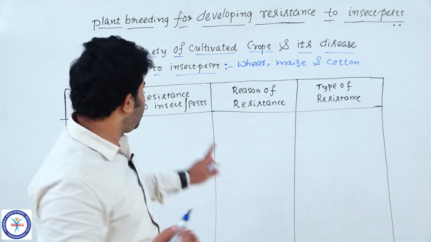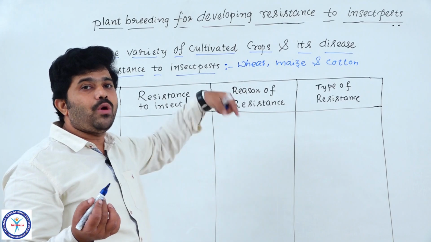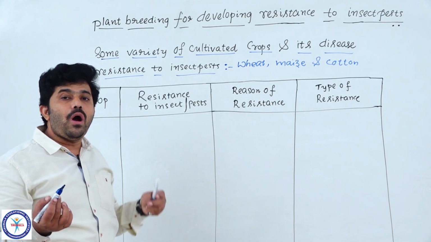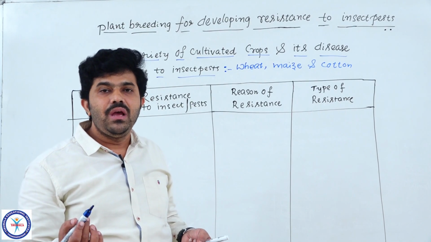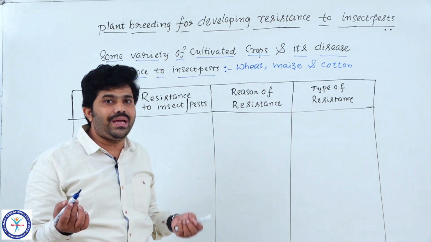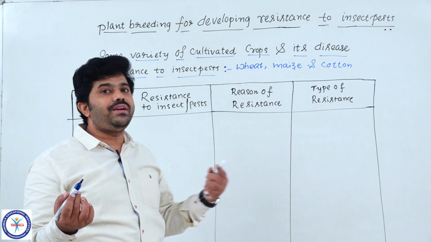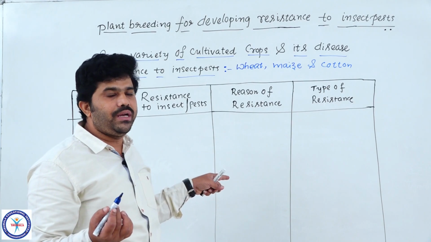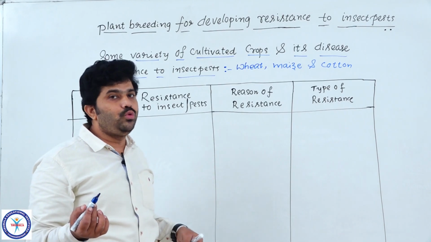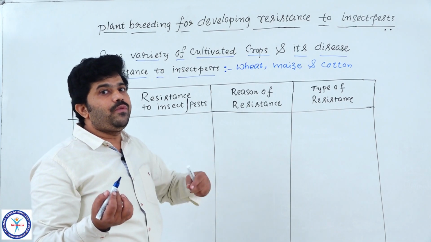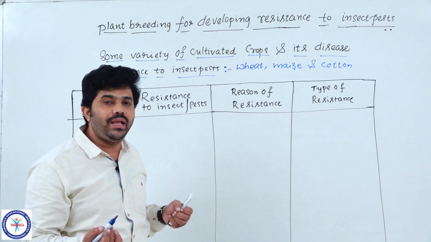Through this tabular form we understand these exemplary crops, in which crops what type of insect pests occur, and how we change or alter their morphological or biochemical characteristic features so that they give no preference to the insects. The insects find these non-preference characters provided by the plant. In the new cultivars, we incorporate and express those characters, and the infestation caused by insect pests decreases, and the plants increase their yield. Everything we discussed.